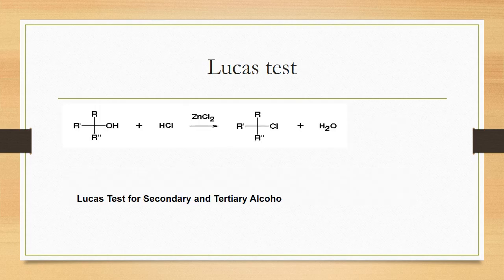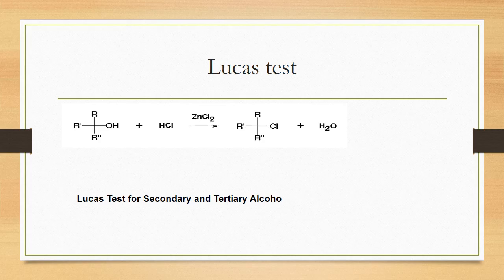Next is the Lucas test. That is a very important test. I have already told you primary, secondary and tertiary alcohols are very important. So if you want to differentiate the primary, secondary and tertiary, we use the Lucas test. The Lucas reagent is named after a chemist. Which is the Lucas reagent? Zinc chloride and hydrochloric acid.